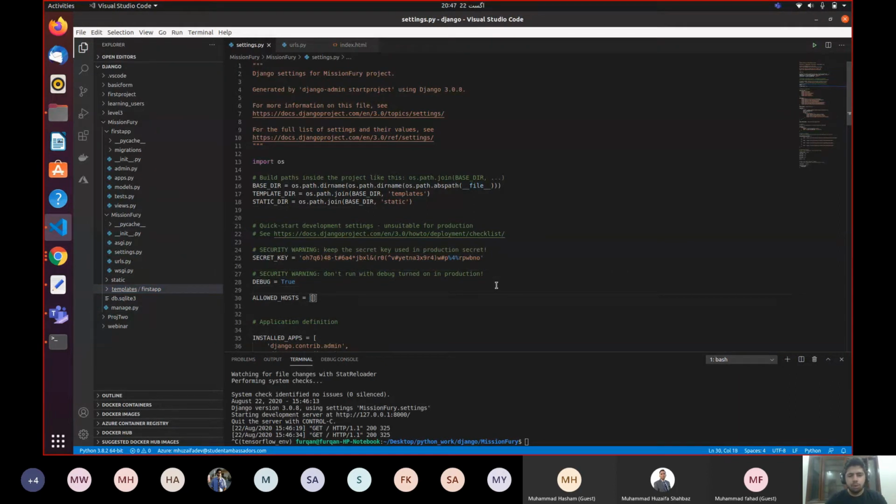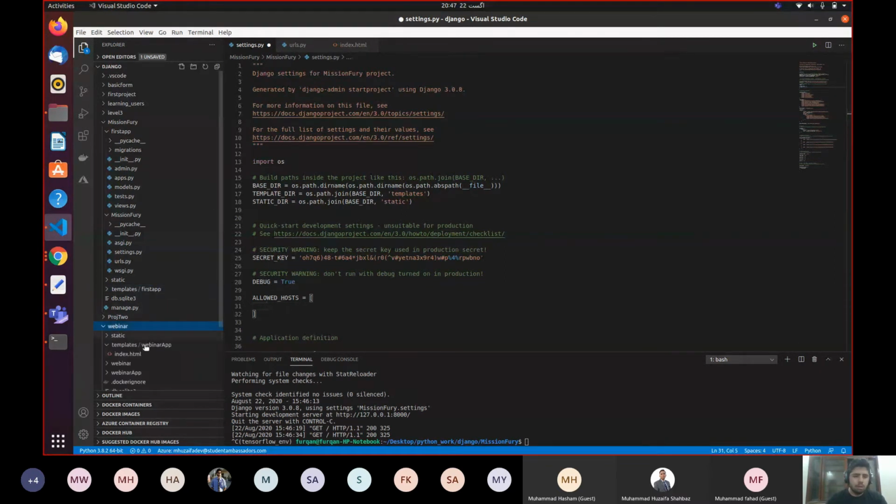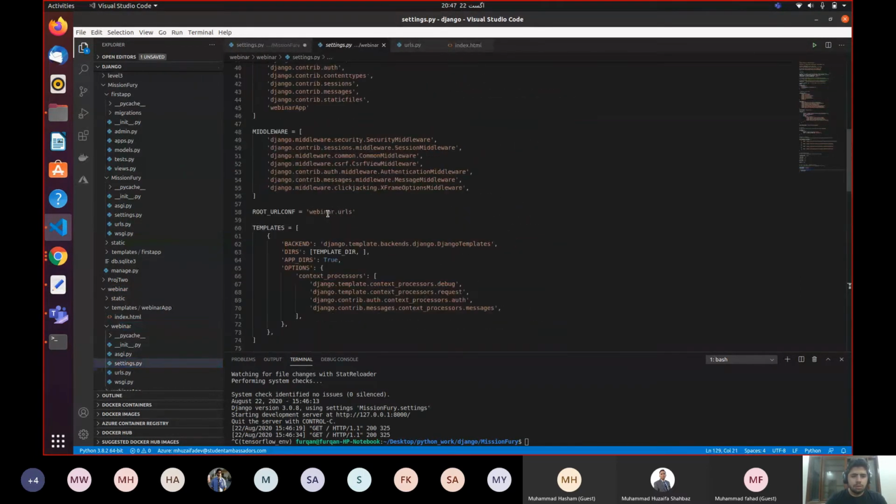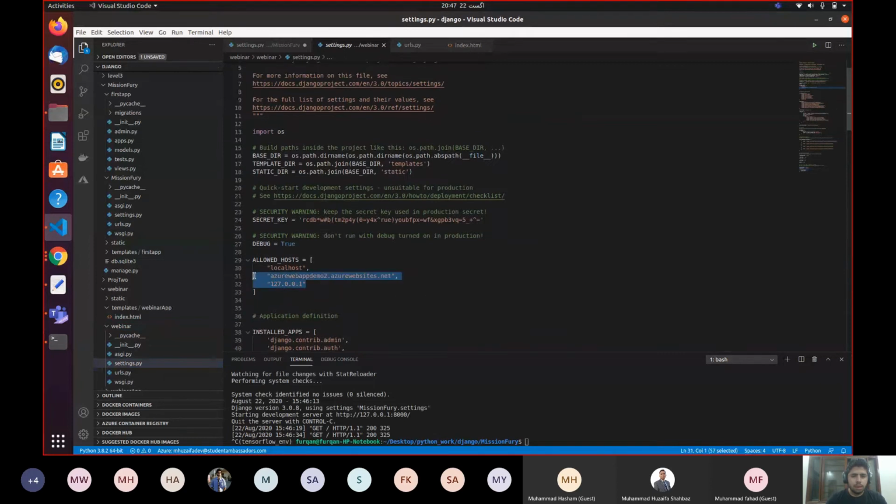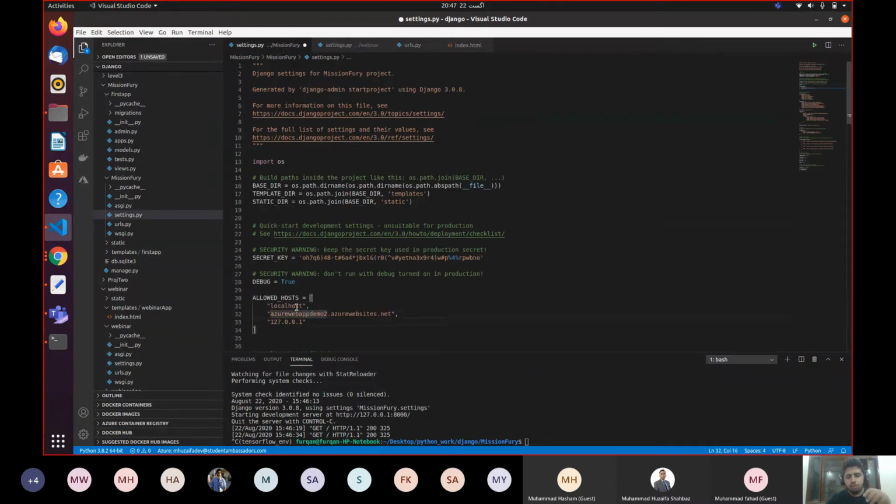Right. One more thing that we need to do over here is ALLOWED_HOSTS. We have to pass the allowed hosts, I mean, the hosts that we want to allow while running our web app. Open settings. So inside ALLOWED_HOSTS, as you can see on my screen, I'm going to copy this thing. I want to allow localhost. So our app should run on localhost as well. Our app should run on this loopback address as well. This is also localhost. Either you can write this or you can write this, it's up to you. I'm going to write both of them so that I don't encounter any error.